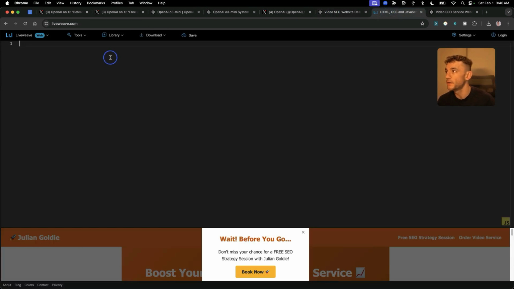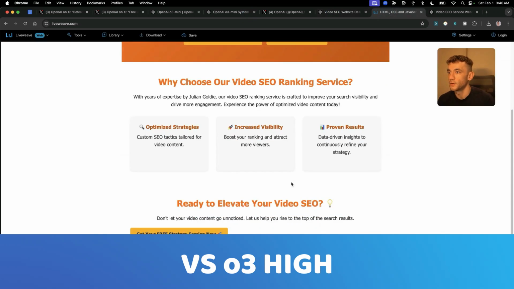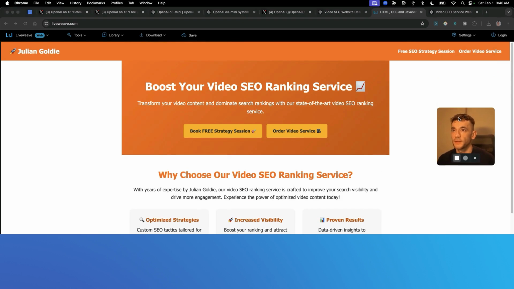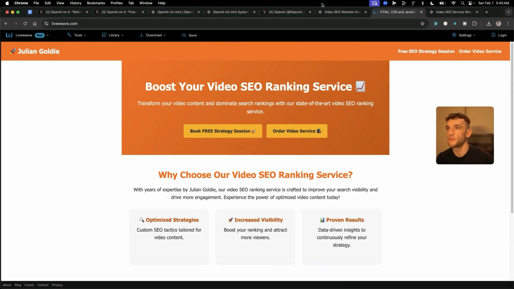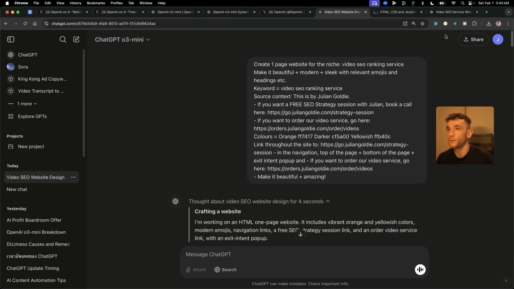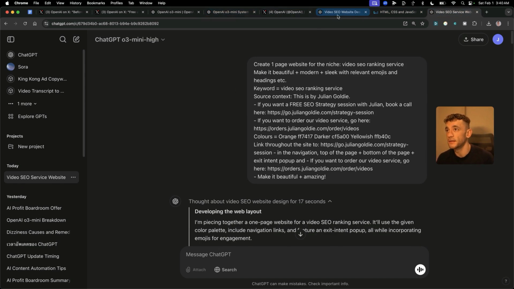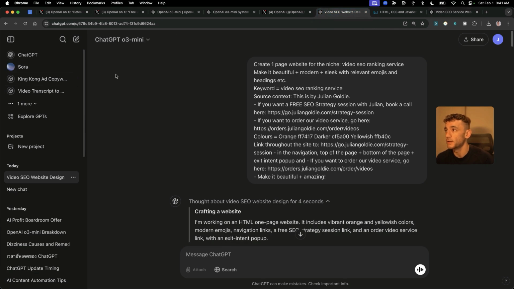Now we're going to compare the output versus o3-mini high. Very similar outputs right there. Obviously, it took a lot longer. And the thing to note here as well is you probably don't need o3-mini high most of the time. o3-mini is going to do its magic quicker. And unless you're really testing the limits of the model, o3-mini is probably going to do its job. So this is o3-mini medium.